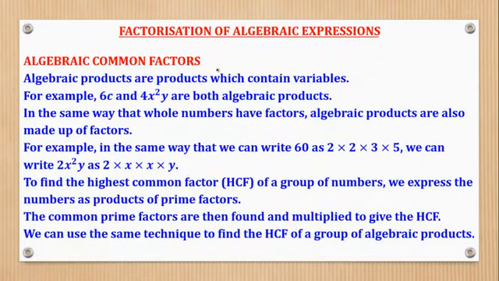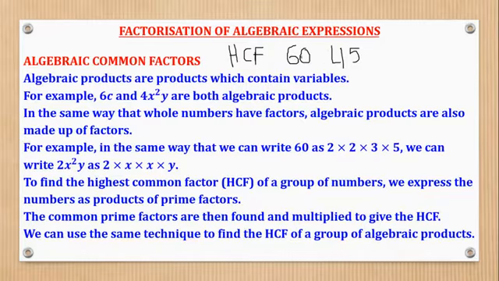So in your primary and Senior 1, you looked at this word. So this word HCF is not new, but the difference is that in your primary and your Senior 1, it would be the highest common factor of numbers. For example, they could say 60 and 45. Then they will ask for the HCF of these two numbers.